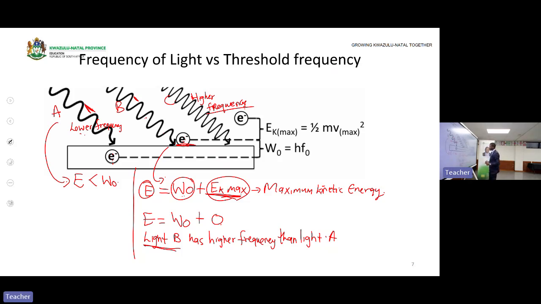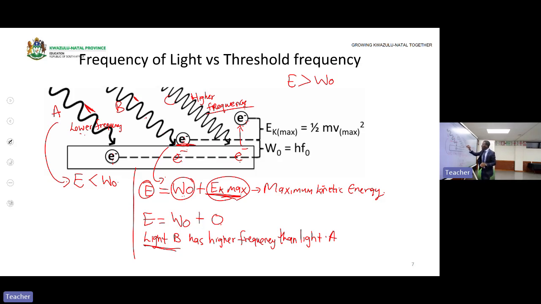Okay, let's look at light C. Look at the electron that is being emitted by light C. This electron was here, and this one was here. This one was emitted and remains on the surface, but this one was emitted and moved away from the surface. It means it has the kinetic energy to move away. Therefore, the energy that was transferred to the metal is greater than the work function, not even equal to it.